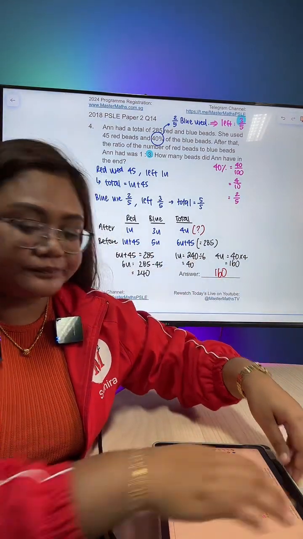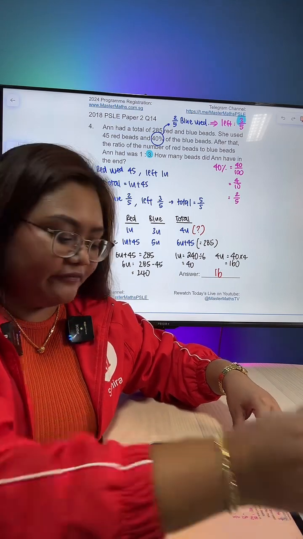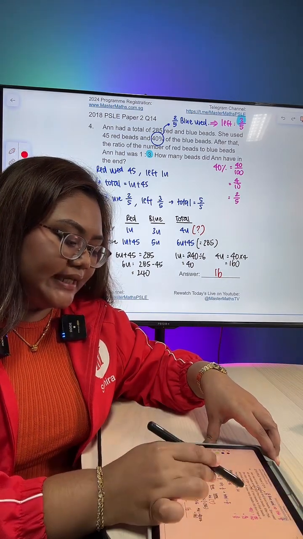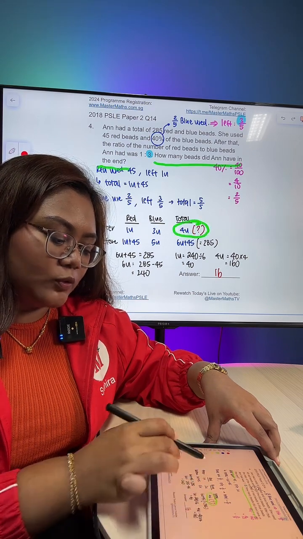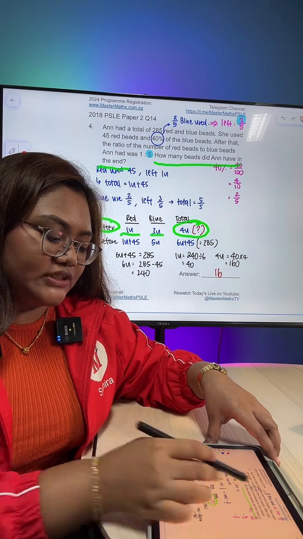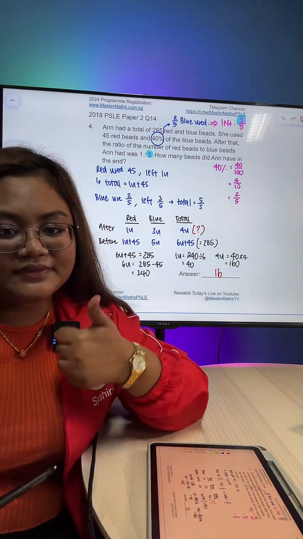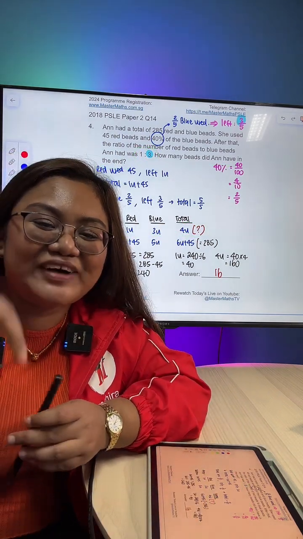Okay? Somebody is asking, why find 4 units? The question in this case was, how many bits did n have in the end? In the end is the total after, hence 1 plus 3, okay? Because that's 1:3, okay?